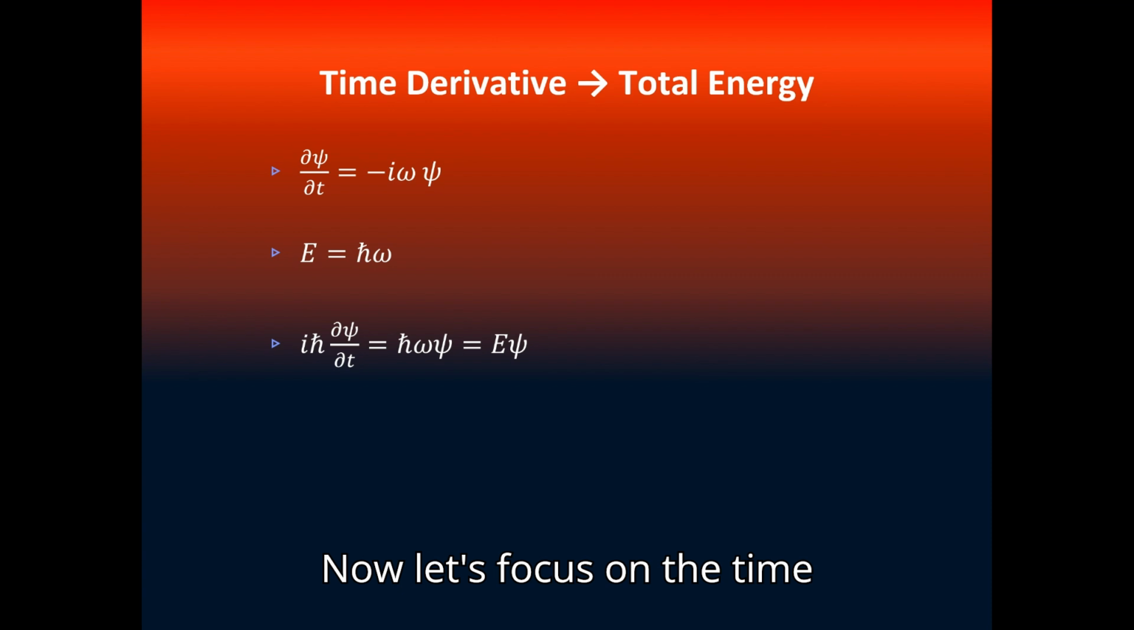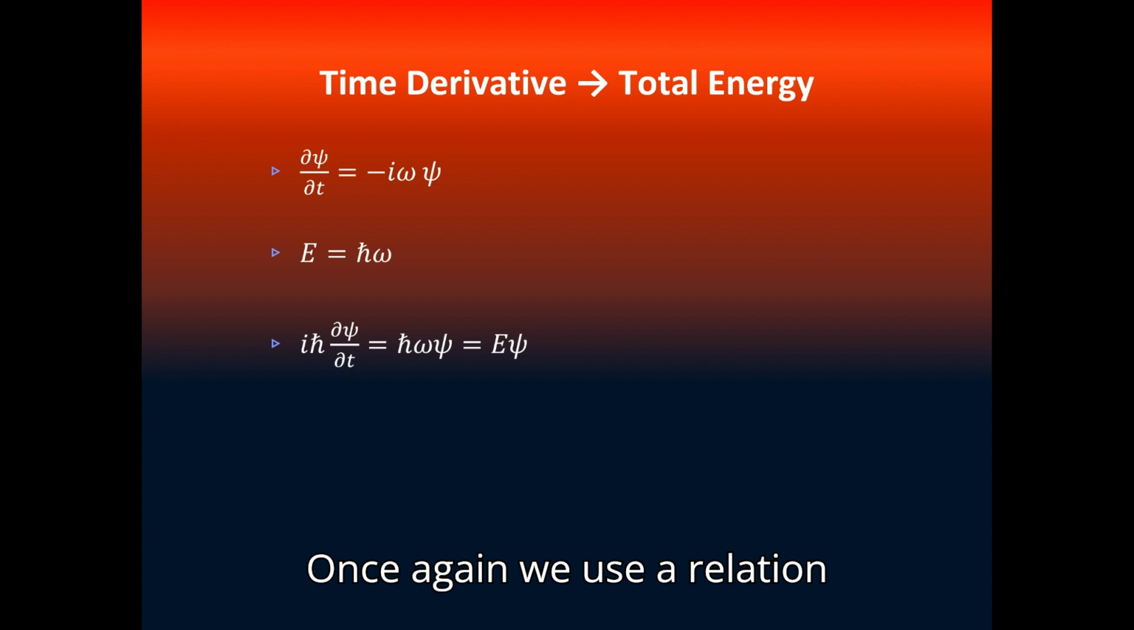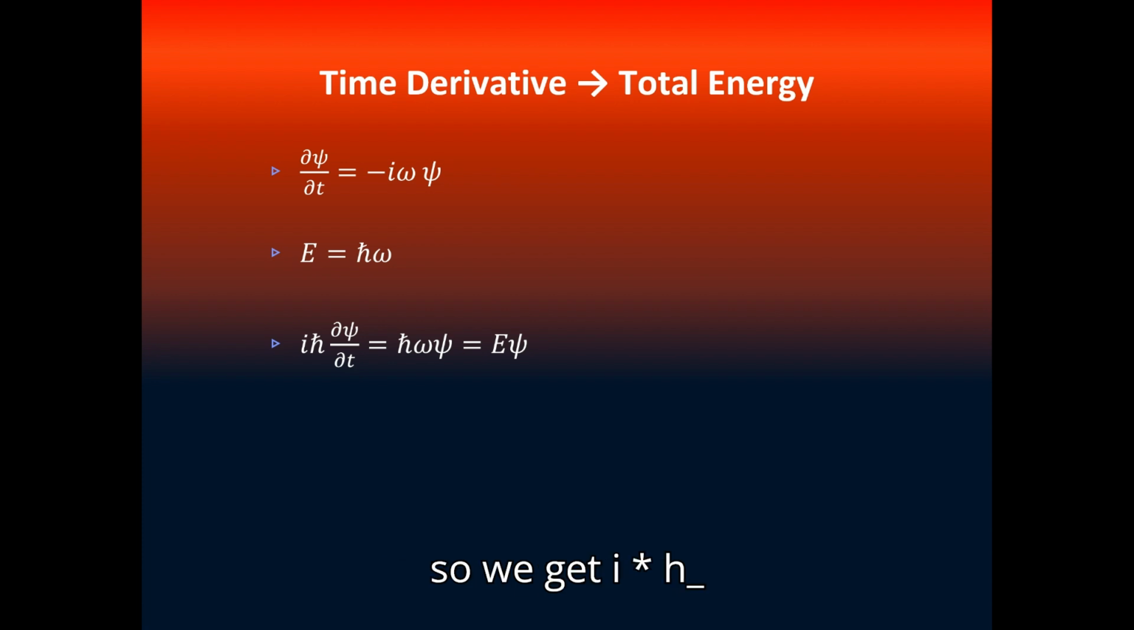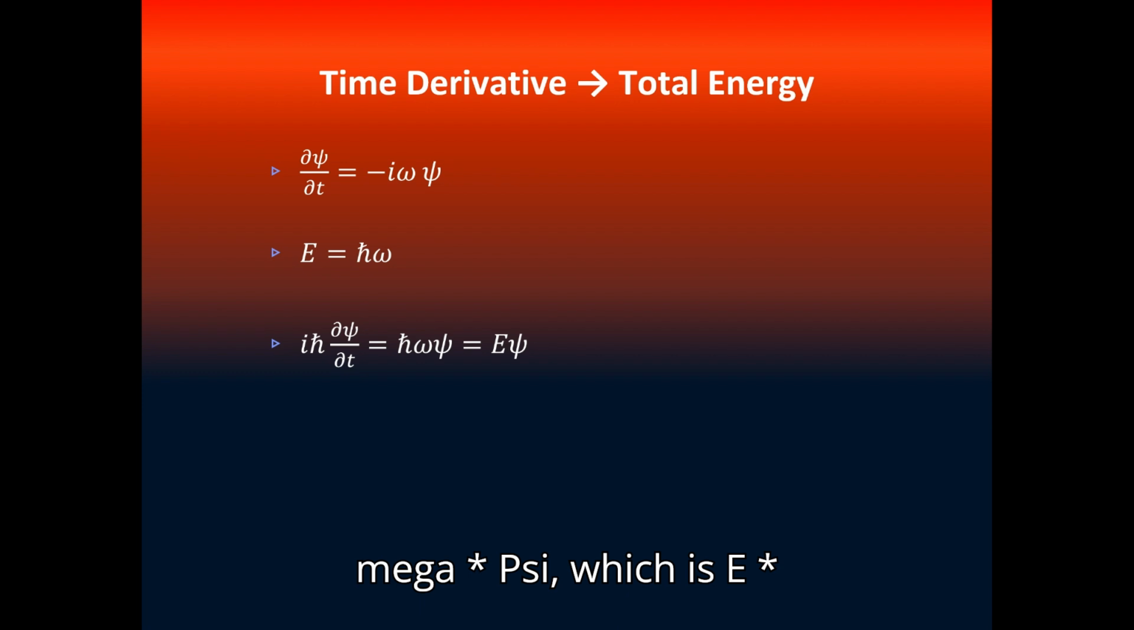Now let's focus on the time derivative. If we differentiate psi, we get minus i omega times the wave function. Once again, we use a relation, which is E equals h bar times omega. Let's insert this in the equation above and rearrange it a bit. So we get i times h bar times the first derivative in time of psi equals h bar omega times psi, which is E times psi.